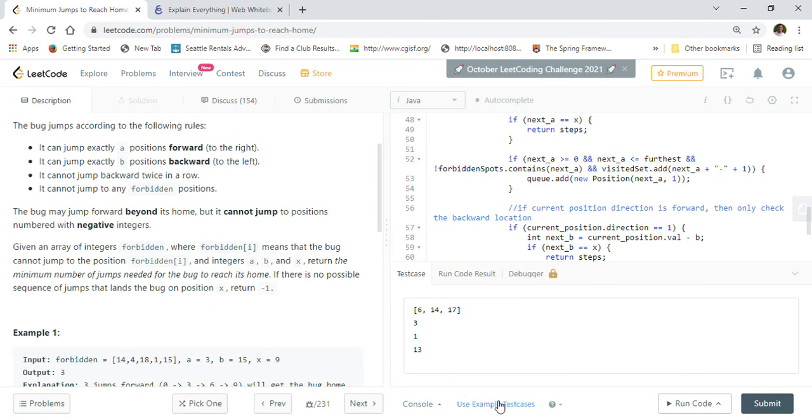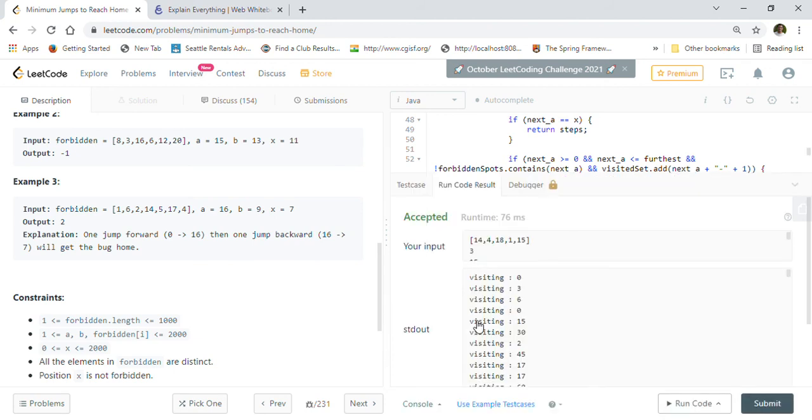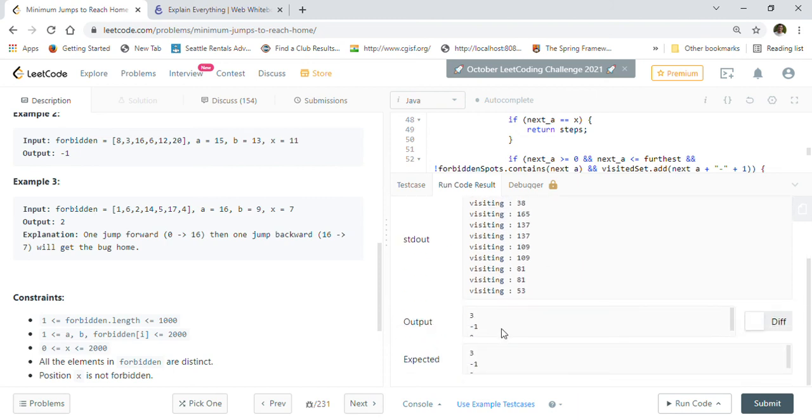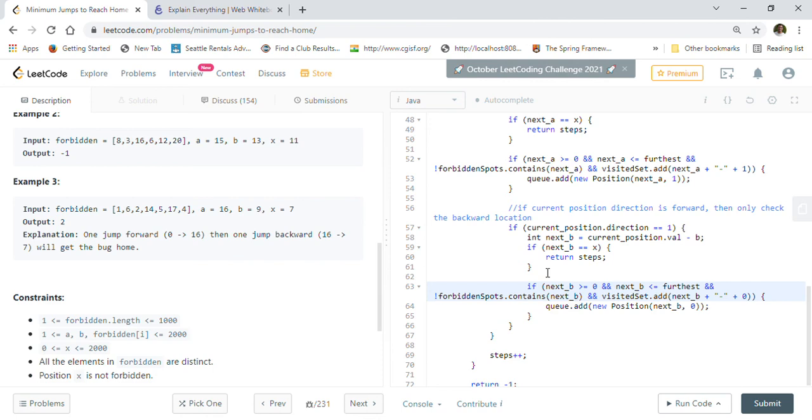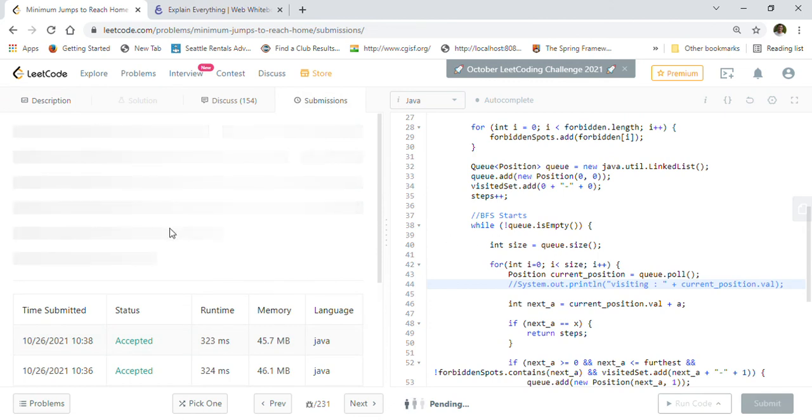So we can just run all the examples that are given to us here, right, and make sure that the code is working fine. So let's go out here and just, as you can check the output, right? So all are matching correctly, so before we submit, I will just remove the system out that I put for debugging purposes. So we can just submit this code.